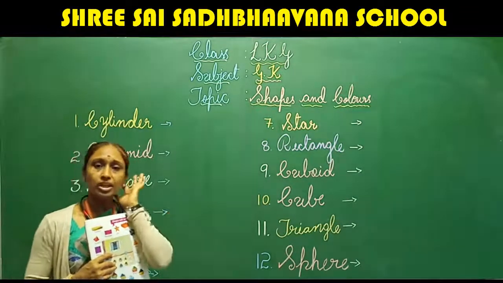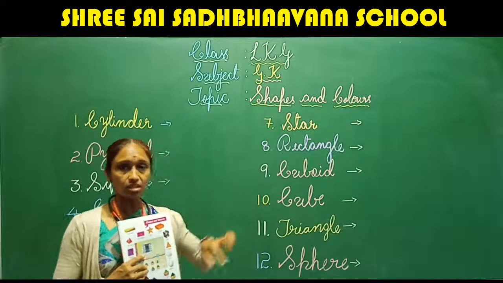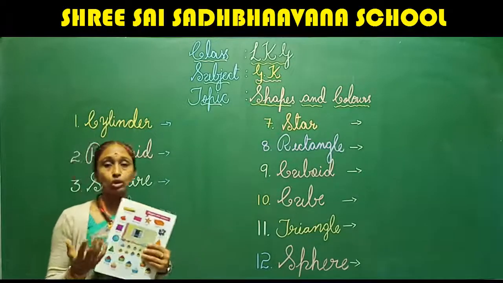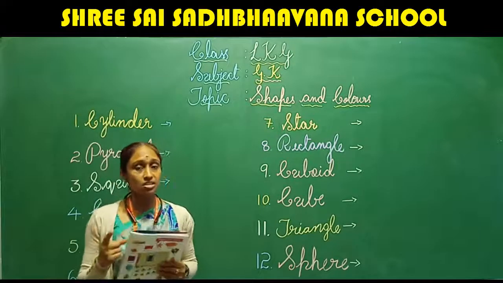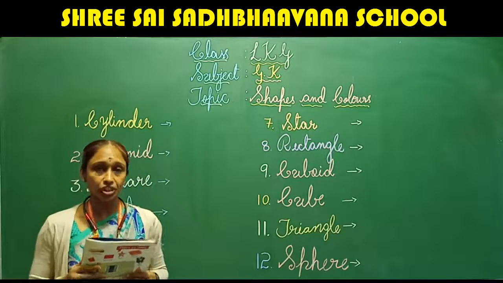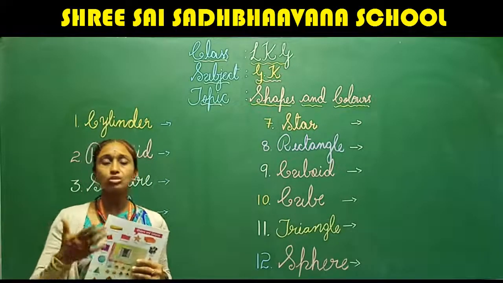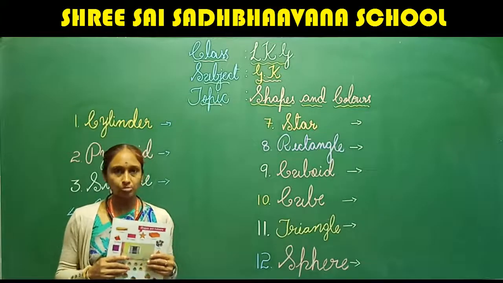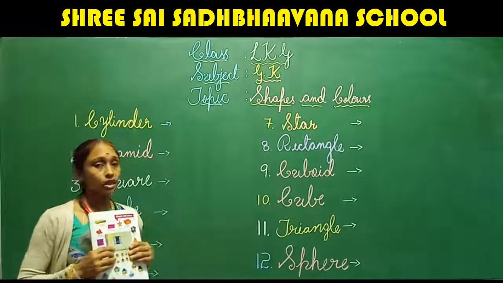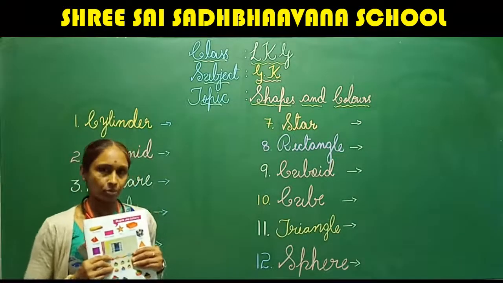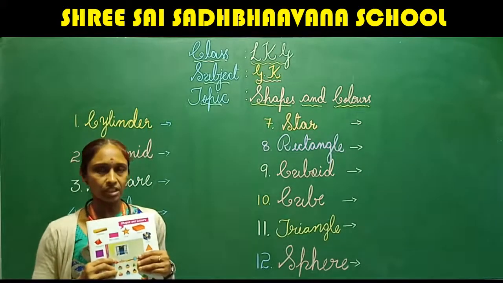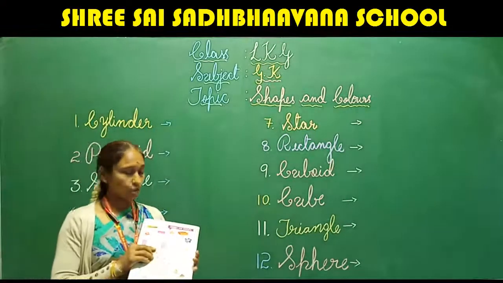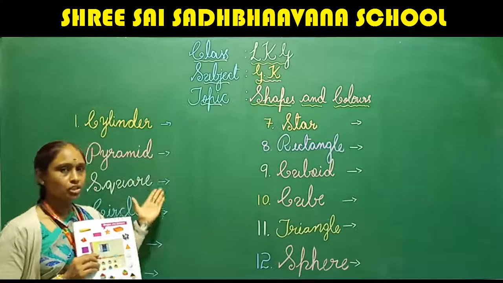And the thing you eat, chapati, is in one shape. Samosa, is it circle in shape? No, it has its own particular shape. So in this topic, we are going to learn about these shapes.